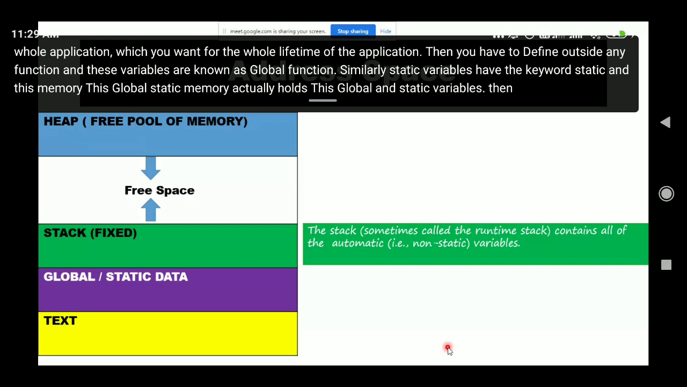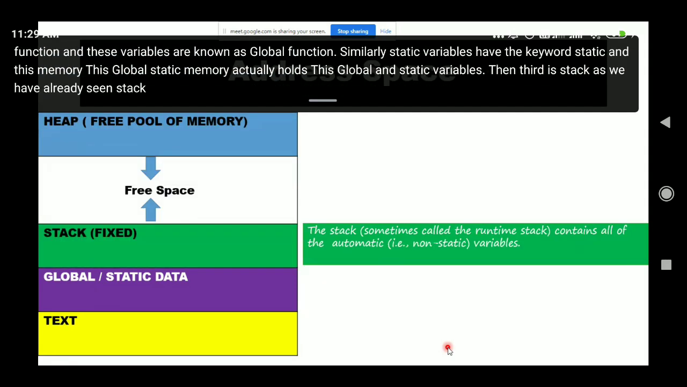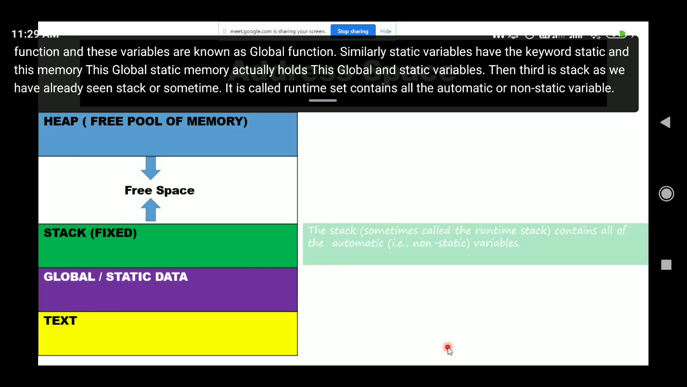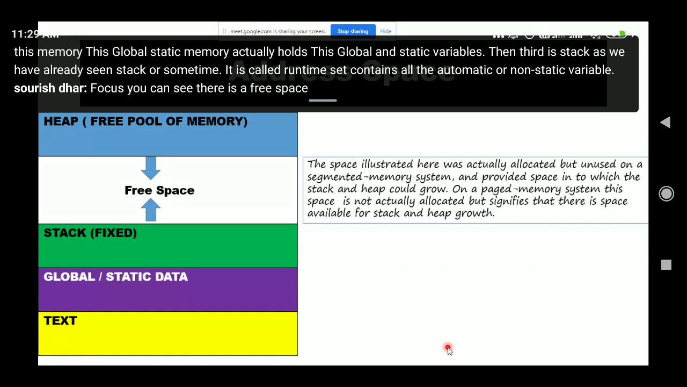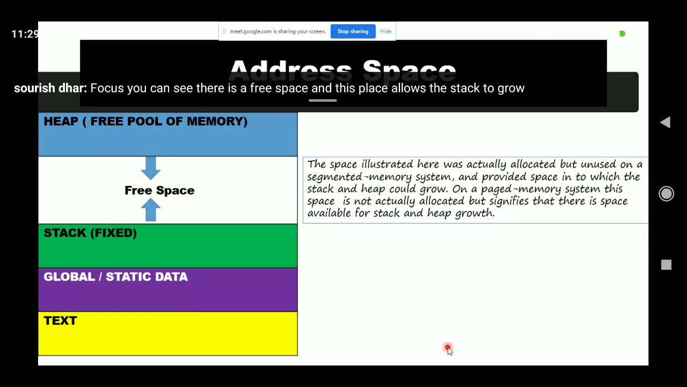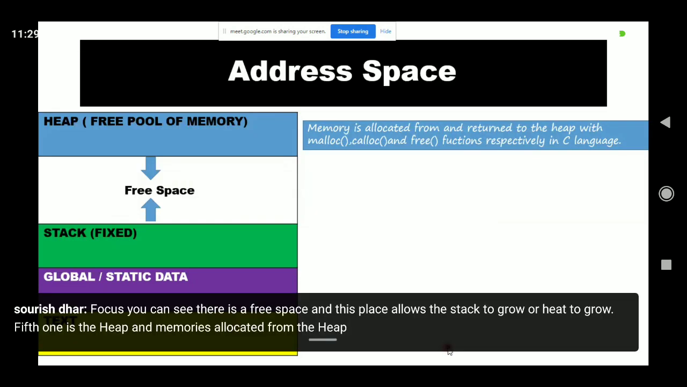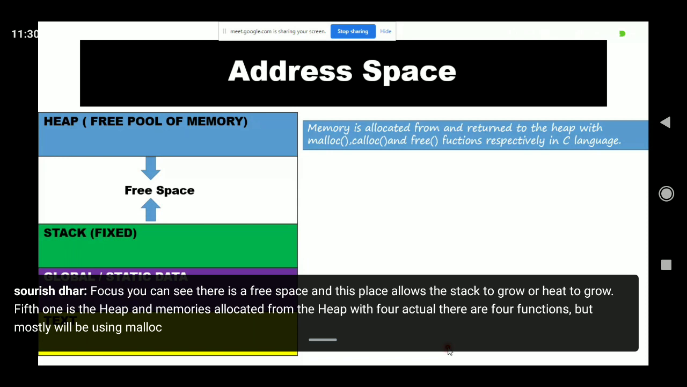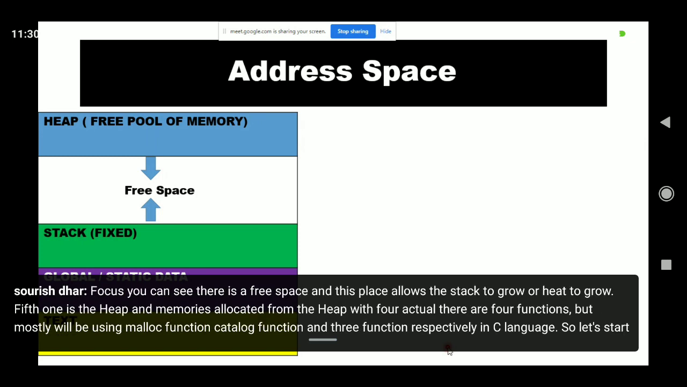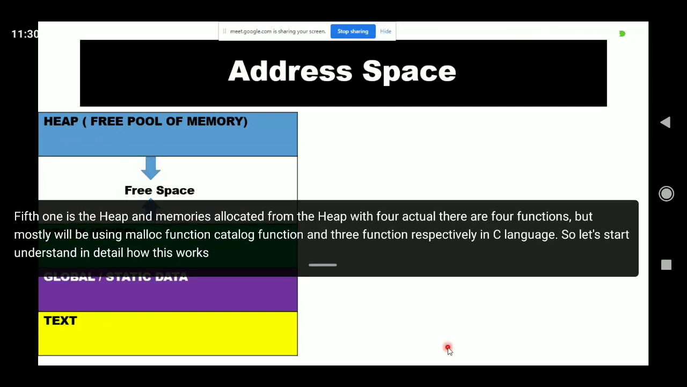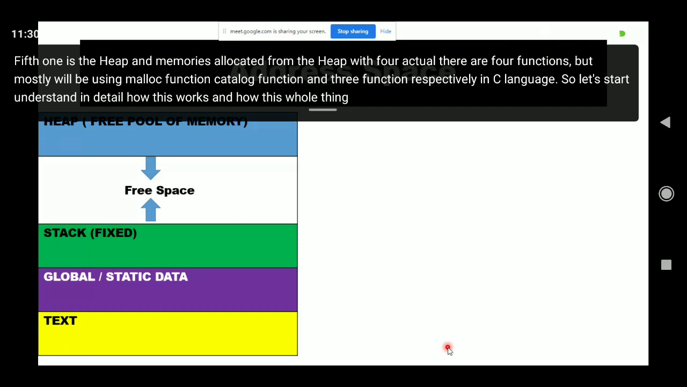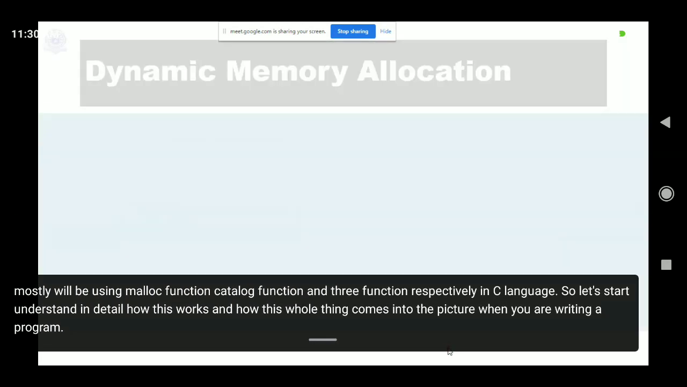Then third is the stack, as we have already seen. The stack, sometimes called the runtime stack, contains all the automatic or non-static variables. Fourth, you can see there is free space, and this space allows the stack or the heap to grow. The fifth one is the heap, and memory is allocated from the heap with four functions in C, but mostly we'll be using the malloc function, the calloc function, and the free function. So let's understand in detail how this works and how this whole thing comes into the picture when you are writing a program.